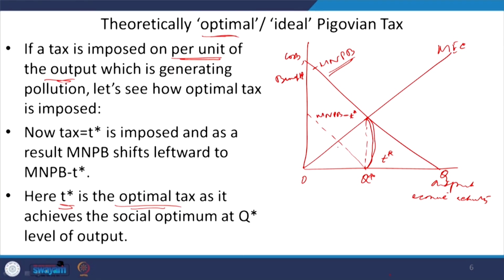And why are we saying T star is the optimal tax? Because it is achieving the social optimum, the socially optimal level of output and pollution, right, at Q star level of output, right. So, this is how we learned how, from the optimal level of output, you find the optimal level of Pigouvian tax, or what would be the tax that is imposed, which is known as the optimal level of tax.